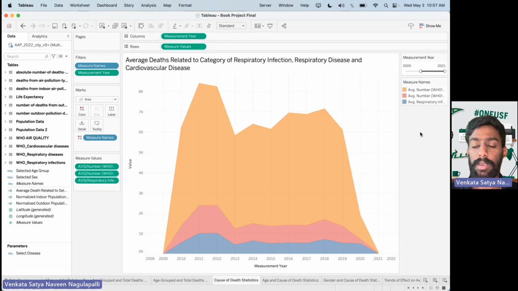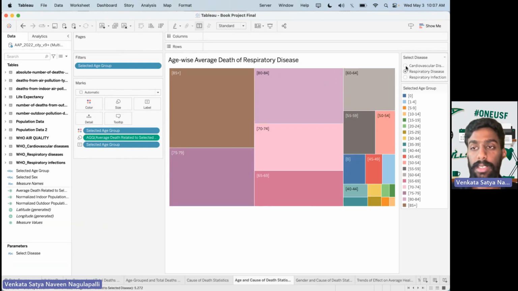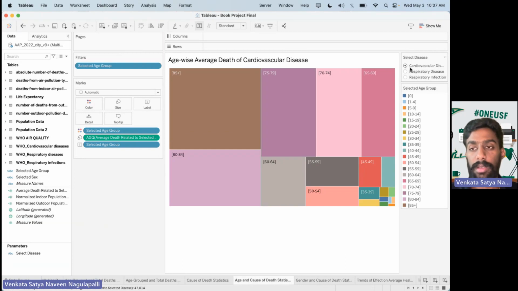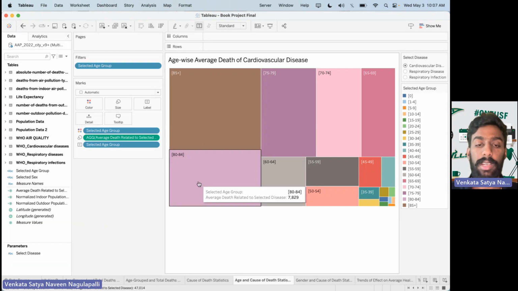And in the next visualization, we compare the death statistics of the three diseases: respiratory infections, cardiovascular diseases, and respiratory diseases. Cardiovascular disease has the highest number of deaths due to air pollution. And in the next visualization, we'll be comparing the disease age-wise mortality rate related to the specific disease, such as respiratory infection, respiratory disease, as well as cardiovascular disease.